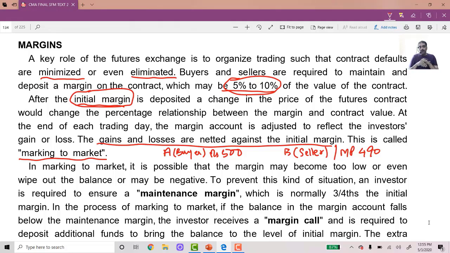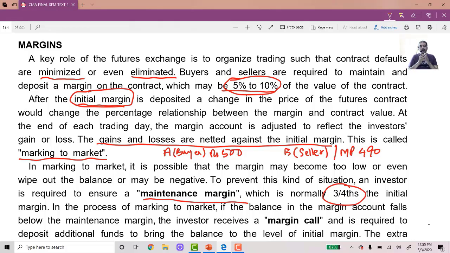So A's balance will go on reducing, reducing, reducing, and then it may become zero. To prevent this kind of situation, an investor is required to maintain maintenance margin. And maintenance margin is how much? It is 3/4, 75% of the initial margin. So initial margin, suppose it is 10,000. Then maintenance margin is 75%, 3/4, 7,500.